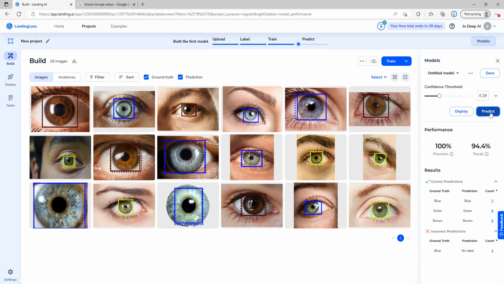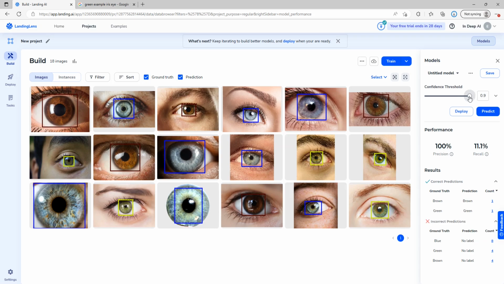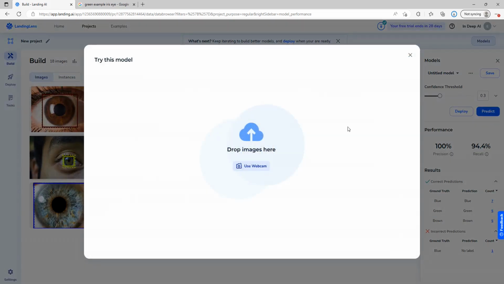And we will go ahead now with the model. So I'm just going to nudge this back up to 100% because we want to see these colours accurately presented here. You can see that going higher in this threshold actually just reduces the recall. So we're going to put it back to 100 and run our prediction.